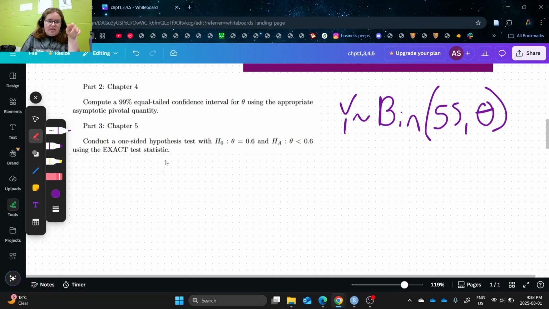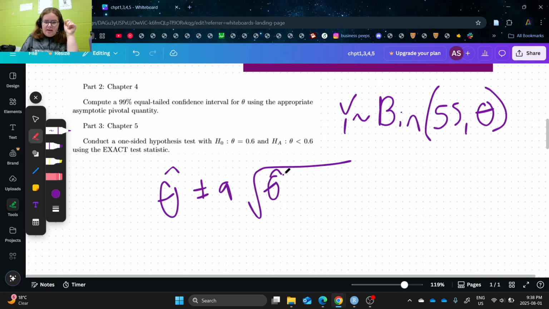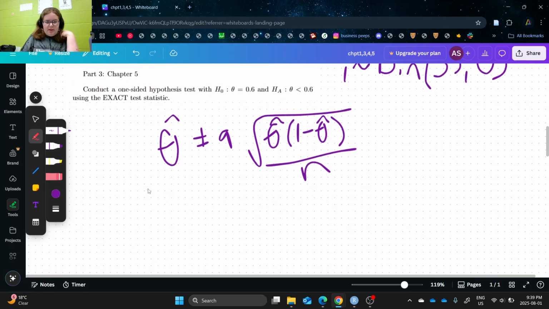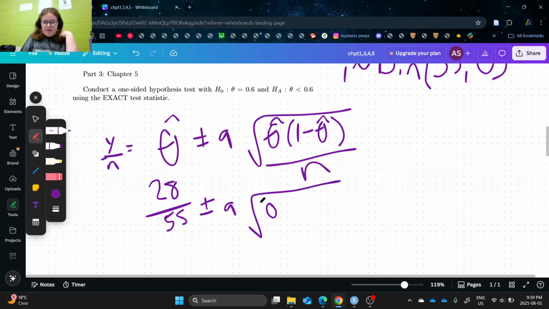So what does our equal-tailed confidence interval look like for that? Well, that would be theta hat plus minus a times the square root of theta hat, 1 minus theta hat, which is our variance of the binomial, over n. So we can plug in all those things. We have that 28 over 55 is y over n for the binomial from chapter 2, plus minus a times the square root of 28 over 55, 1 minus 28 over 55, over 55.